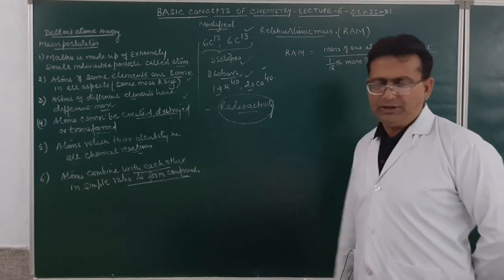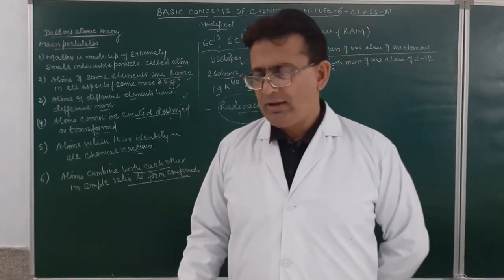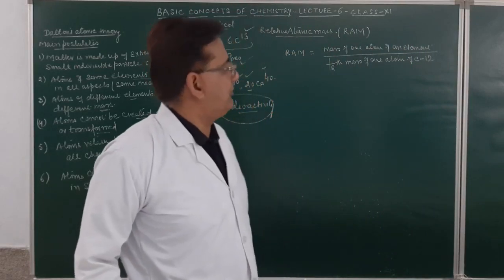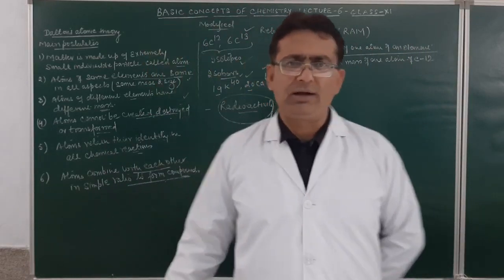So, relative atomic mass is the mass of one atom of an element as compared to 1/12th the mass of one atom of carbon-12.